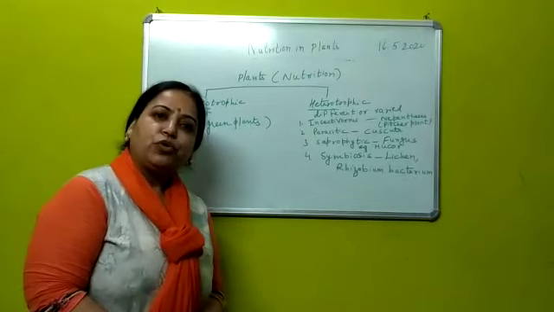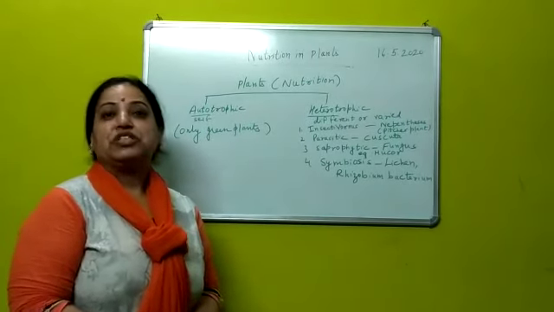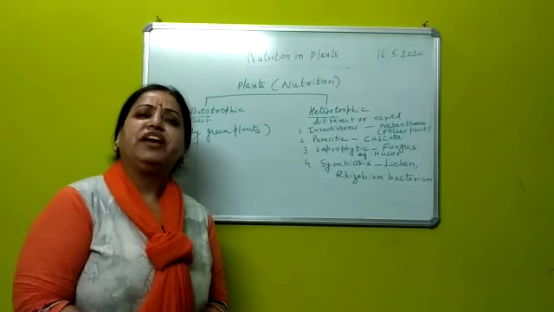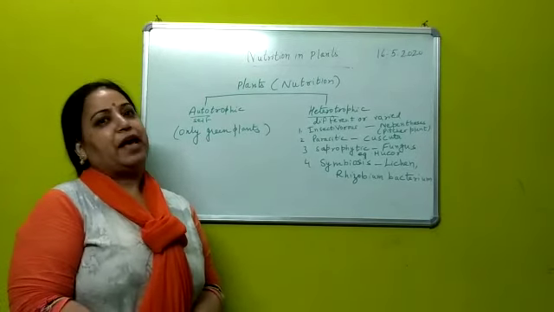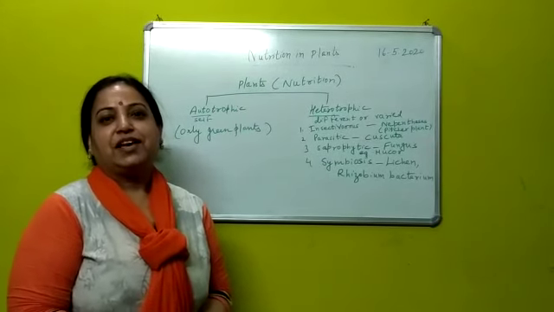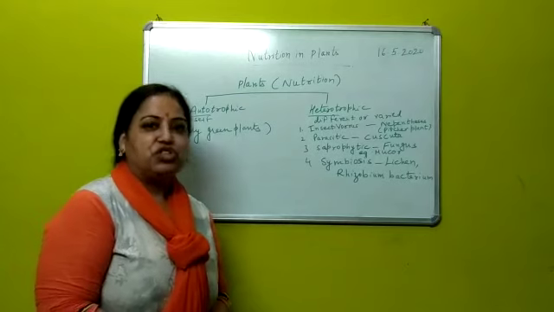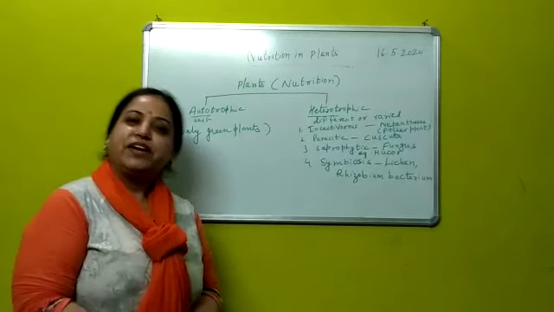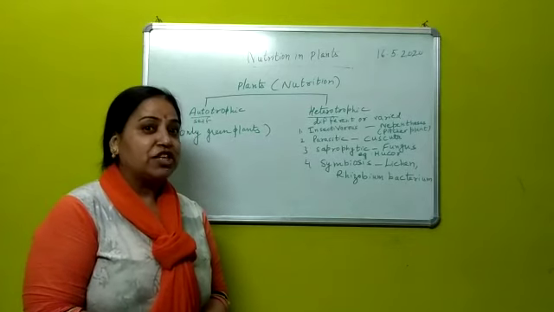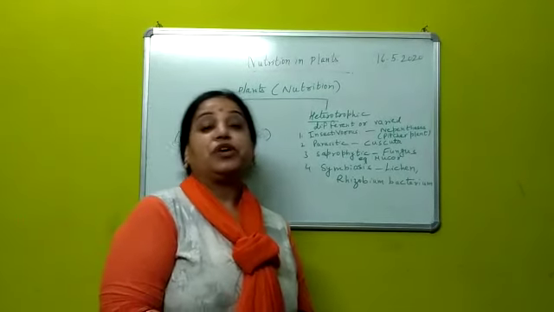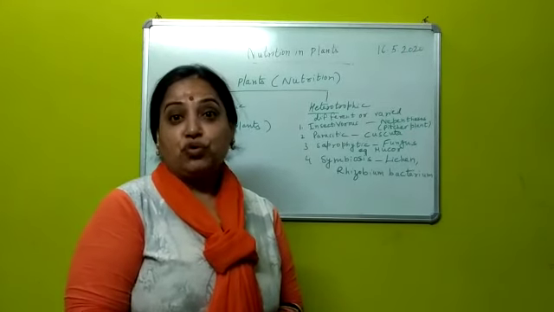In the autotrophic mode, only green plants come, but you see in your nearby places there are also plants which are variedly colored, or some plants which are not even colored, they are white. Say a plant which you eat as a vegetable, that's called mushroom. Children do love to eat mushroom vegetable, and that is white in color. That means it does not have a pigment called chlorophyll. So you will be wondering how it is able to make its own food.